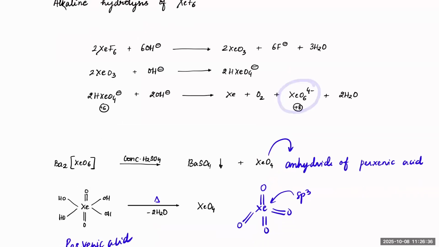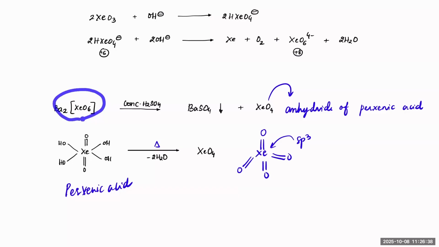Now, notice barium perxenate, when you react with concentrated H2SO4, makes a precipitate of barium sulfate and XeO4. XeO4 is the anhydride of perxenic acid. That means when you add water to it, you'll get perxenic acid. Okay. Clear? And XeF4 is highly explosive.